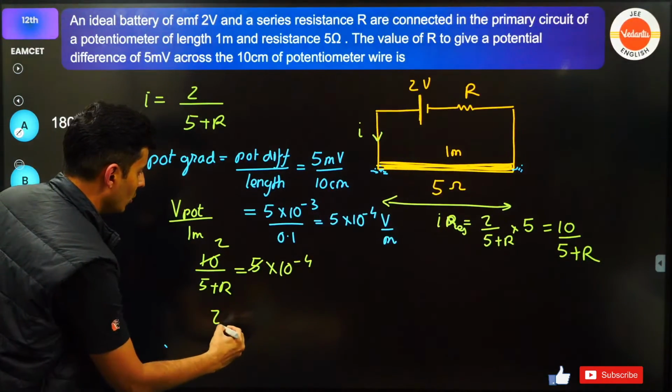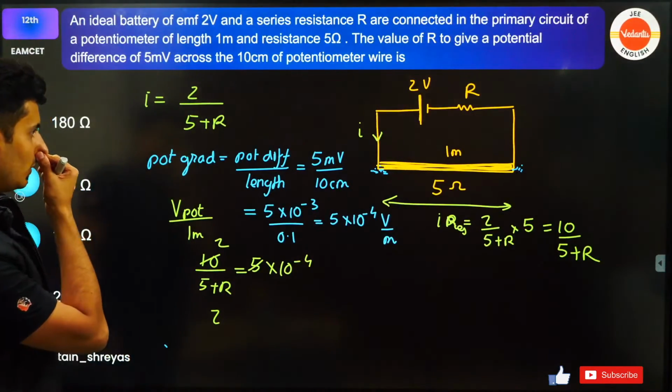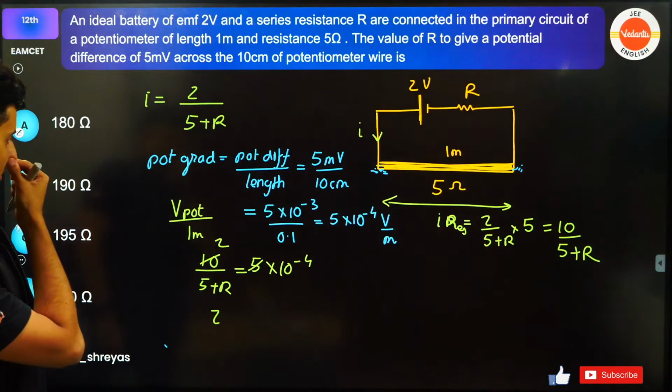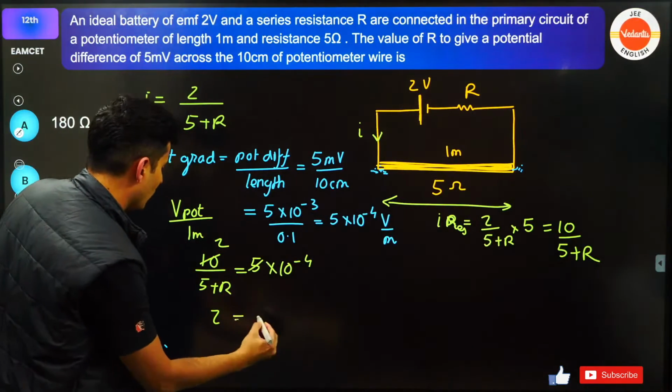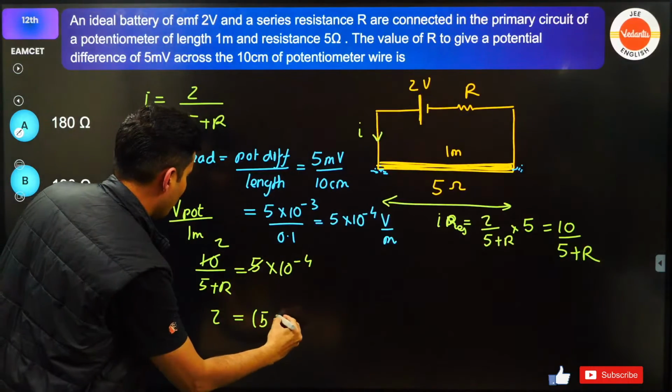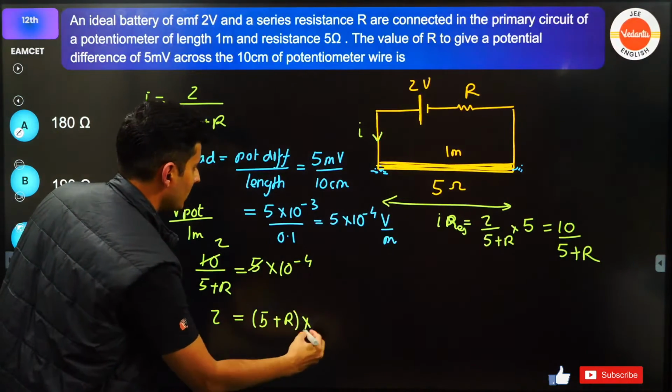So this will become 2. Okay, I hope this is fine, right? And bring this over here. So 5 plus R into 10 to the